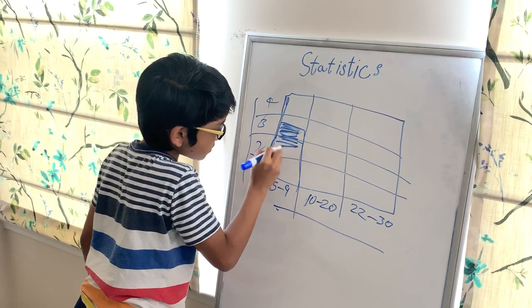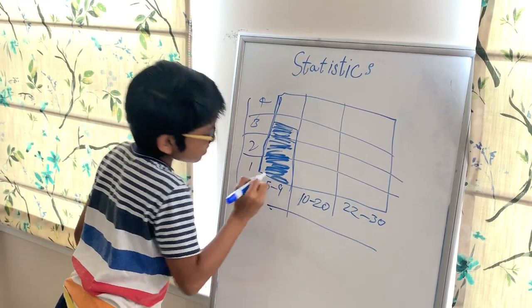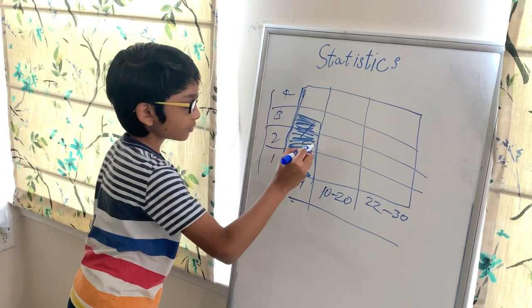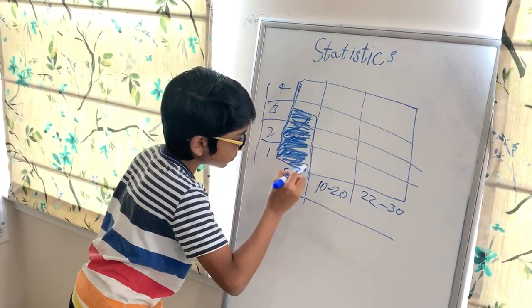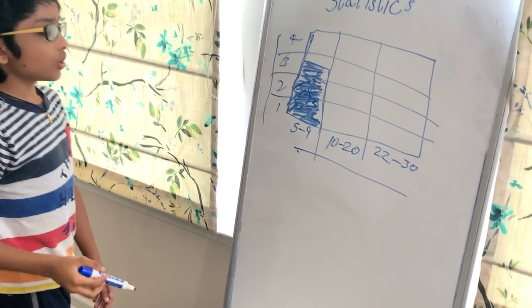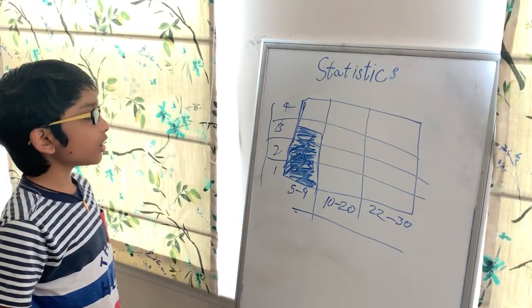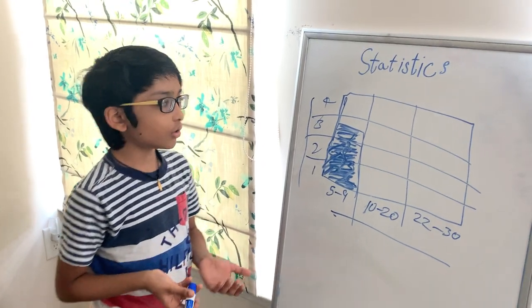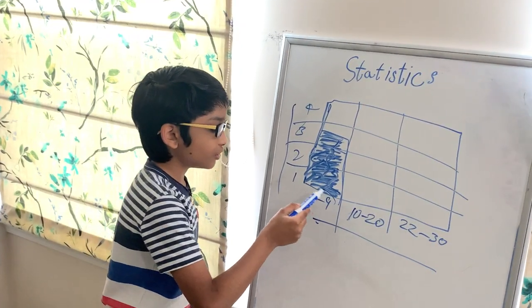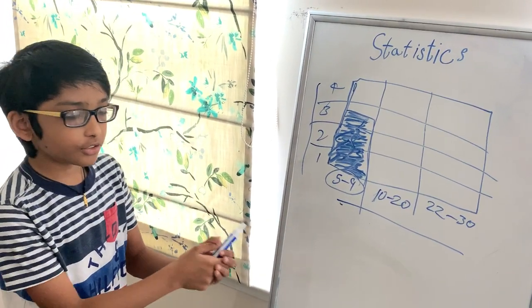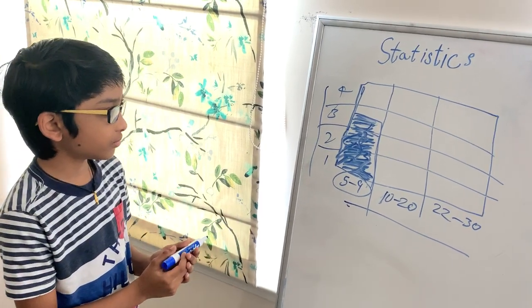So let's say from 5 to 9 students, they're third points.